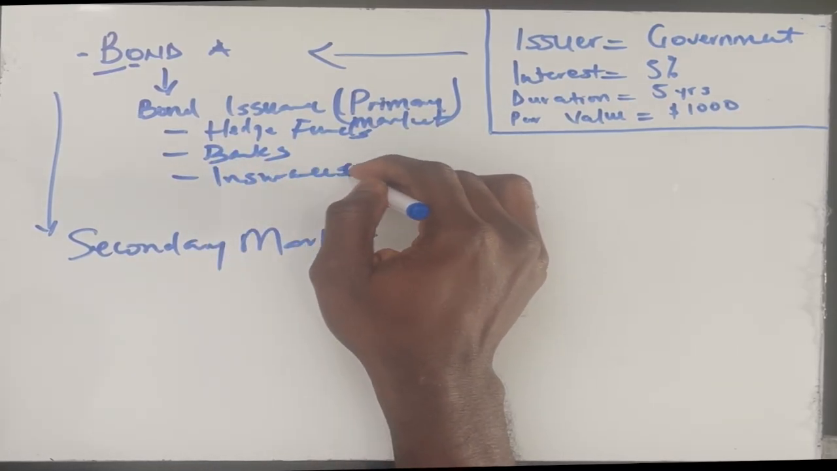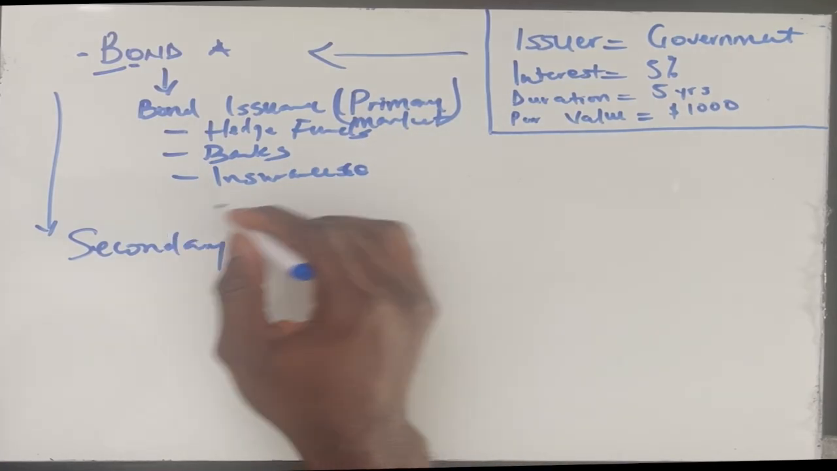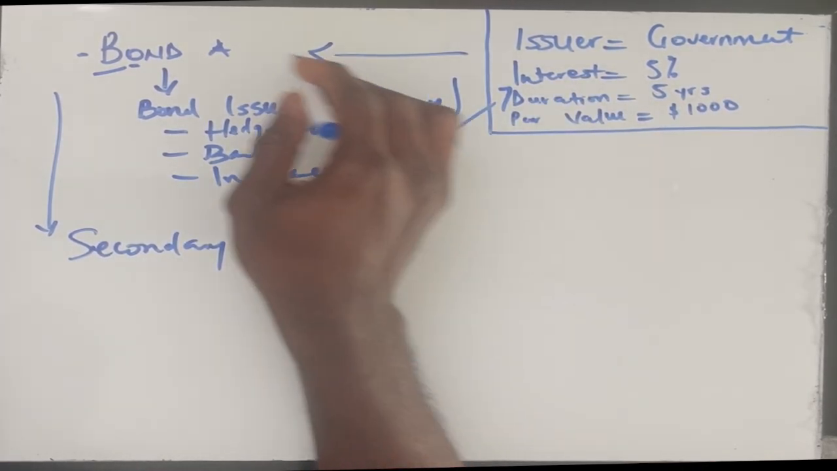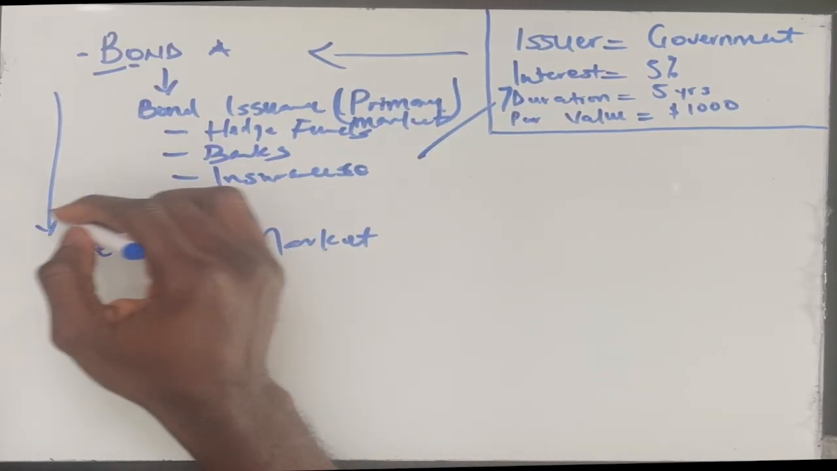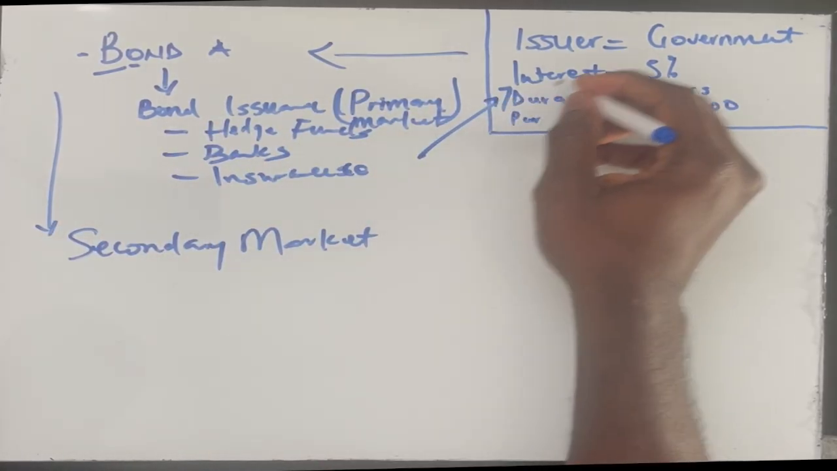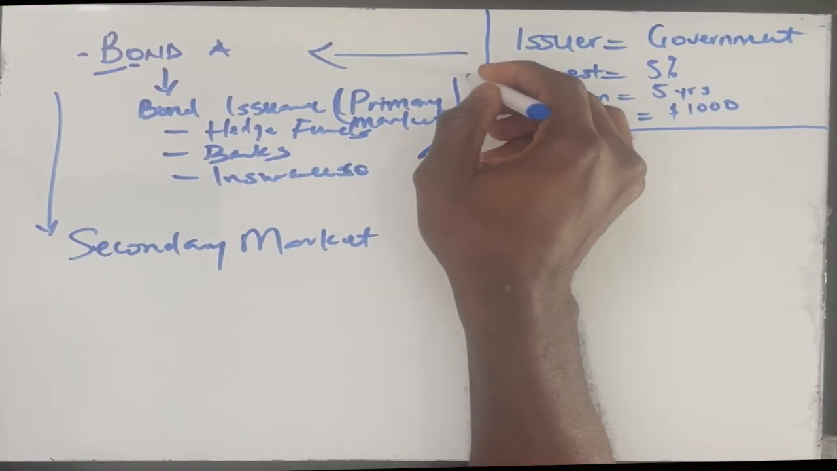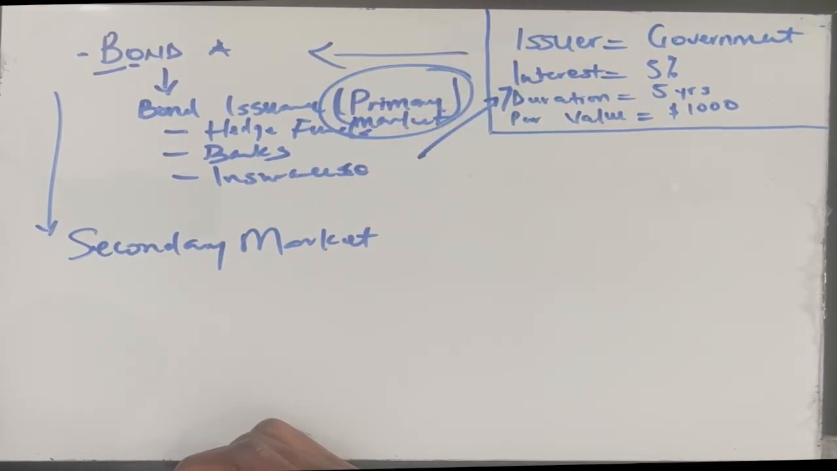So they have access to the primary market and they are going to deal directly with the government. So these people are the ones paying billions of dollars, pounds, whatever it is, to the government, for the government to raise capital that it needs for the project. All right. So we are almost out of the primary market.